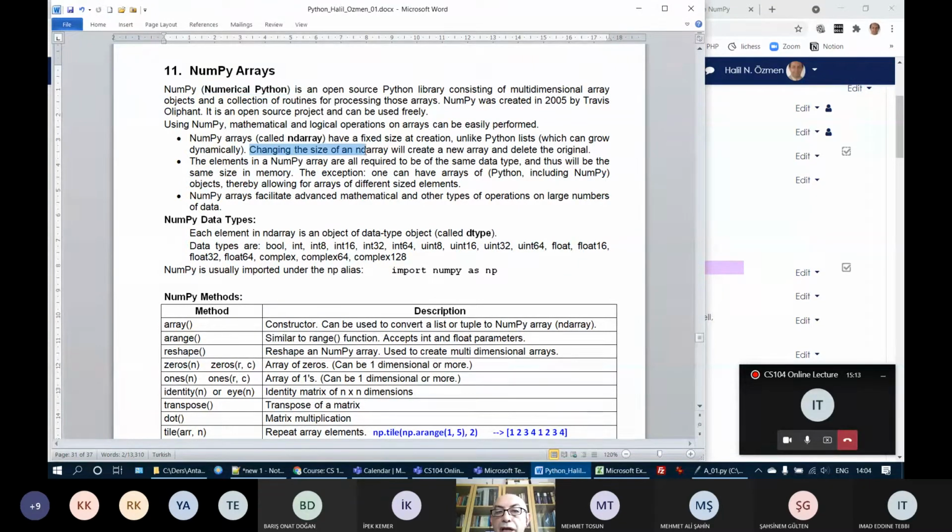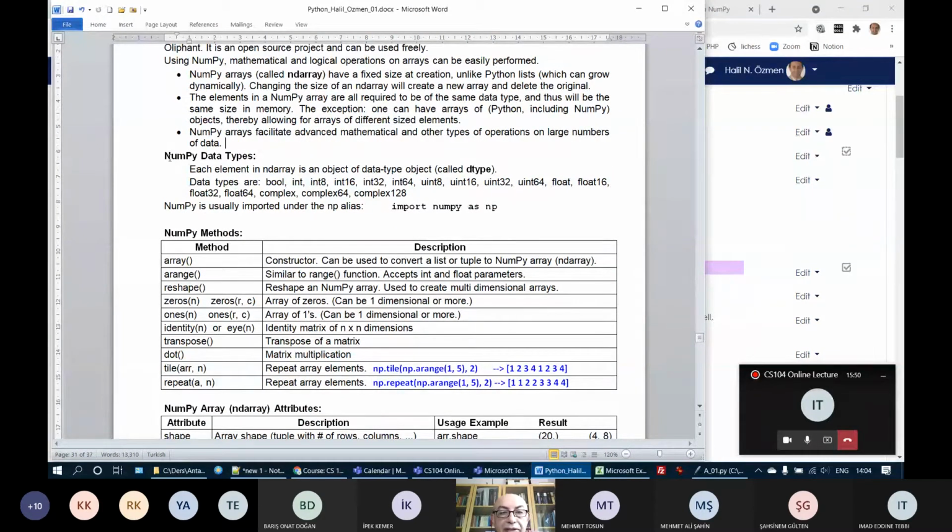When you change the size of an ND array, in reality, it creates a new array with the new size, and it deletes the previous array, okay? So once a NumPy array is created, its size doesn't change. The elements of NumPy arrays must be all of the same data type, and they facilitate advanced mathematical and other types of operations on data.